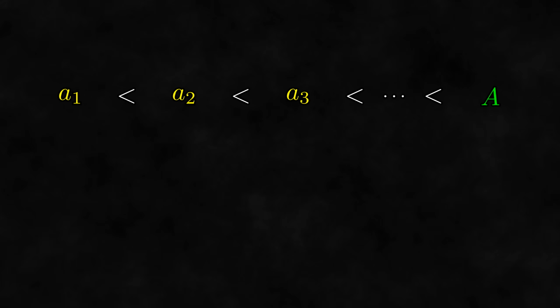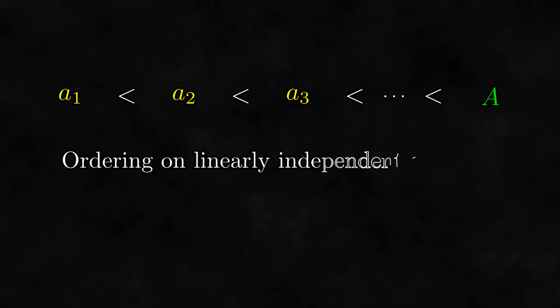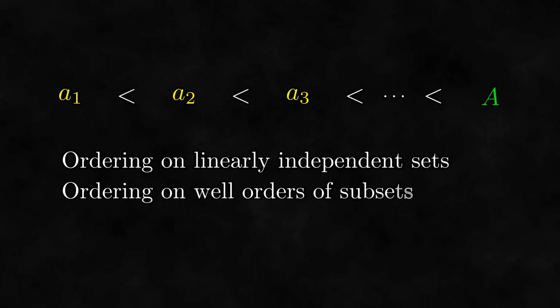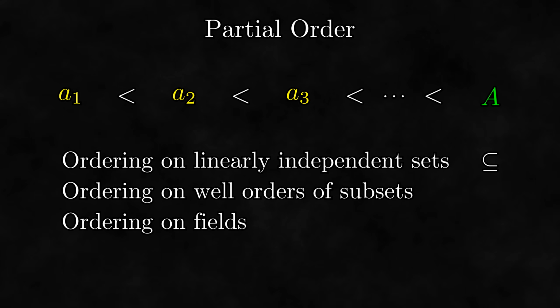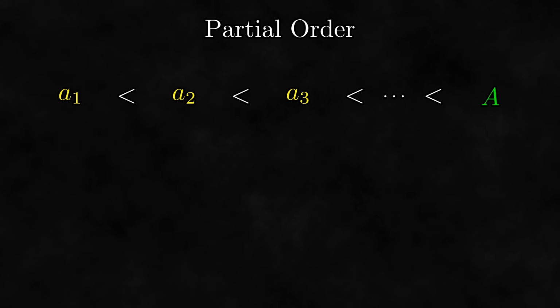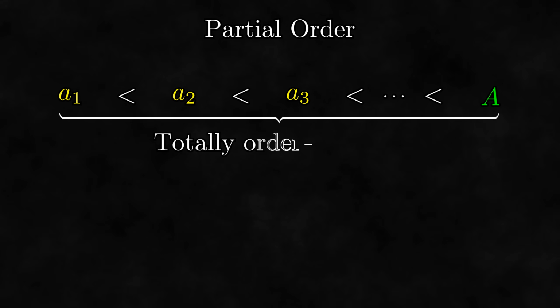In the three cases we looked at, we would have to find an ordering on linearly independent sets, an ordering on well orders of subsets, and an ordering on fields. In fact, the ordering on linearly independent sets is one which we've already seen before, the subset relation. Recall that this is a partial order, so in general, Zorn's lemma applies to partial orders. However, the neat thing about this process is that because we are chaining together bigger and bigger elements, the elements we are using to build up the big object are actually a totally ordered subset. Because chaining these elements together like this in a partial order produces a total order, let's call any totally ordered subset of a partial order a chain.